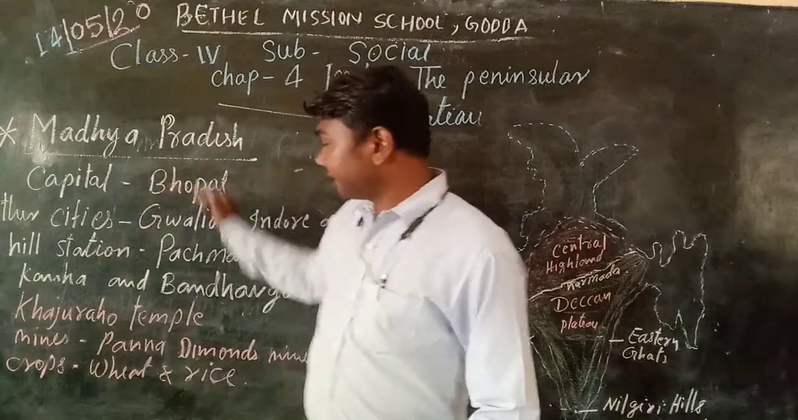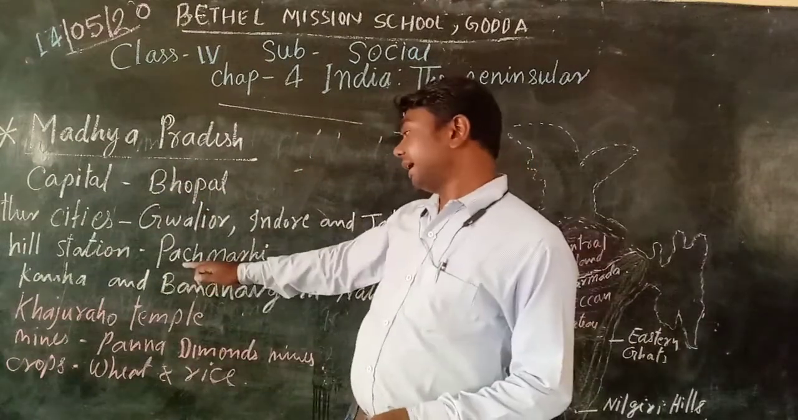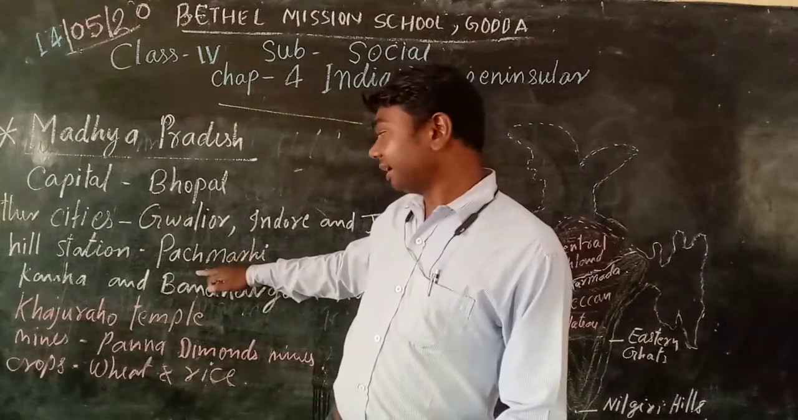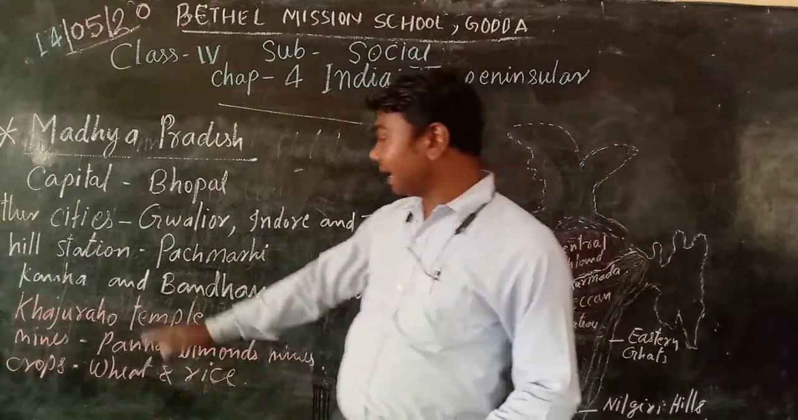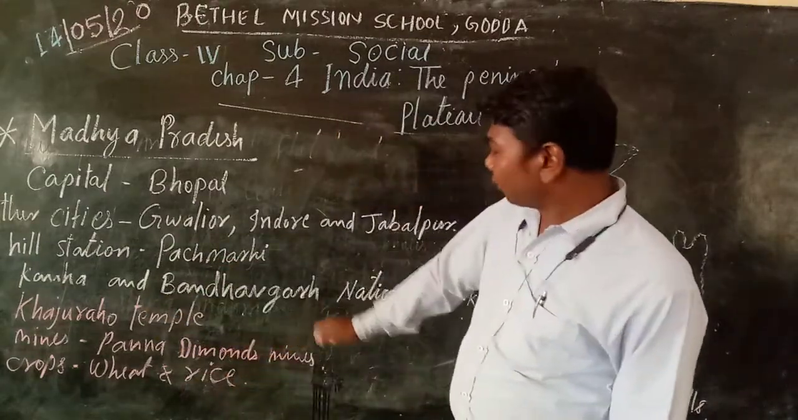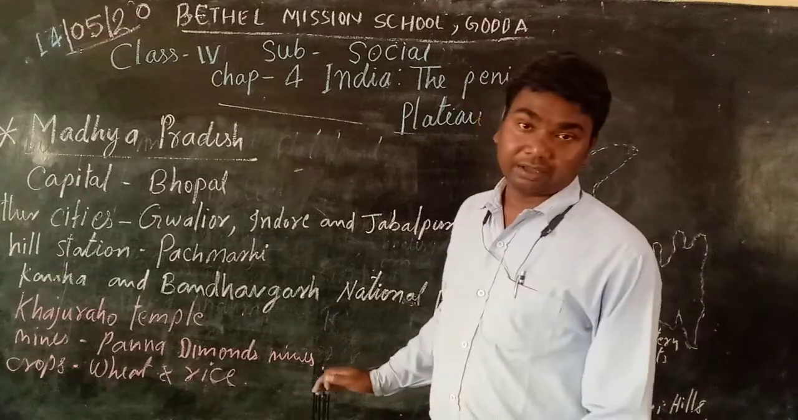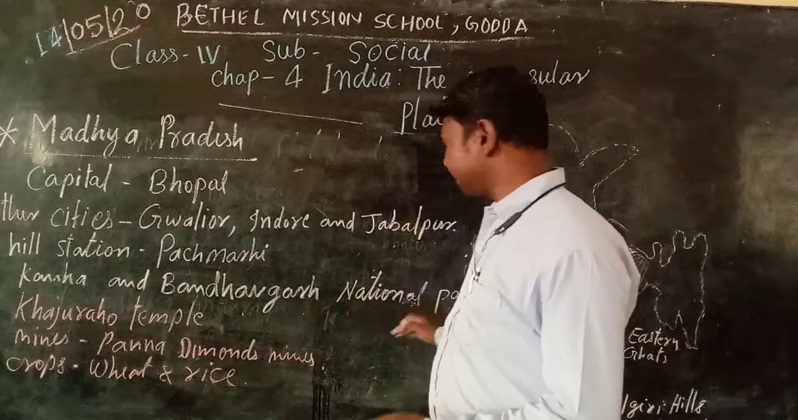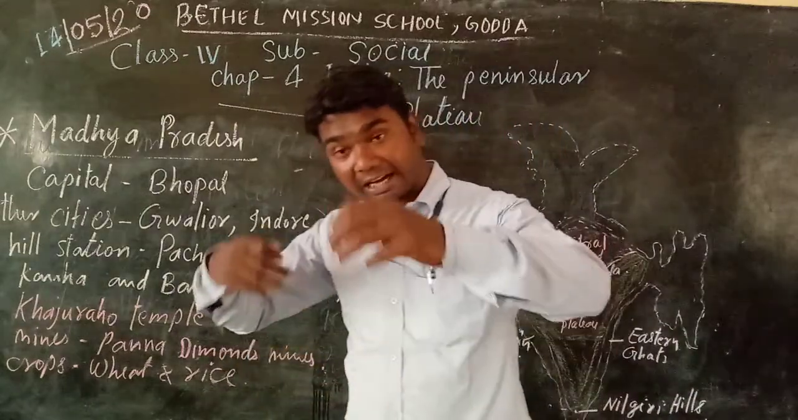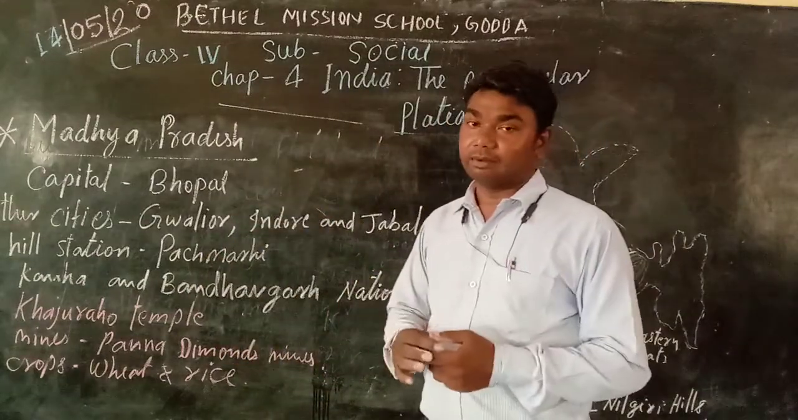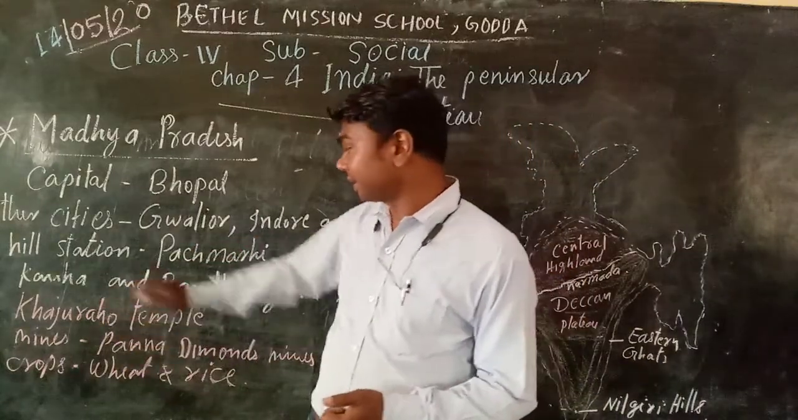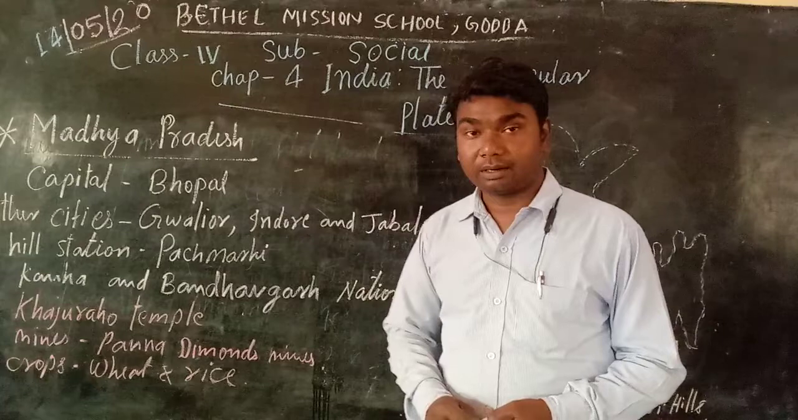In Madhya Pradesh there is one hill station named Pachmarhi. This is a very famous hill station. Kanha and Bandhavgarh National Parks are also very famous in Madhya Pradesh. Why? Because they preserve the forest wildlife in Kanha and Bandhavgarh.